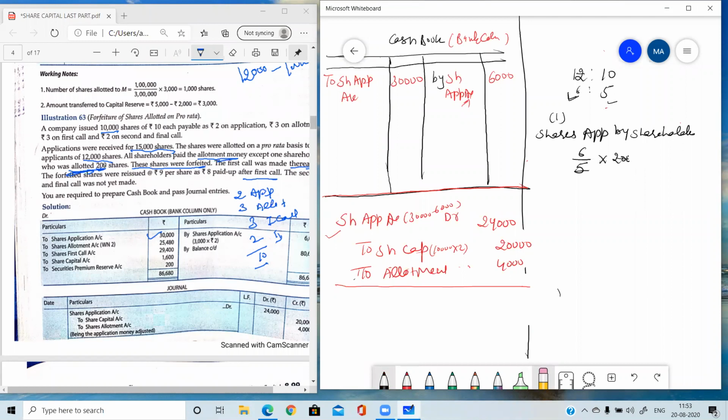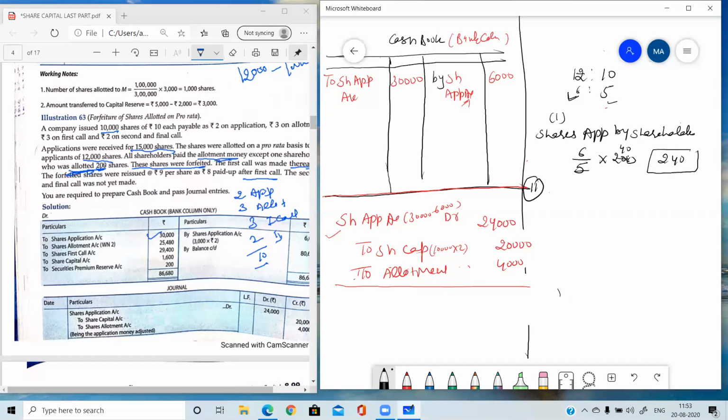So 5 fours are 20. 40 into 6, 240 shares. So it is proved that the applied number is always greater than the allotted number. He was given 200 shares and he had applied for 240. It means on 40 shares he had paid extra money. So now we need to do the second step to find out what extra amount he has paid.